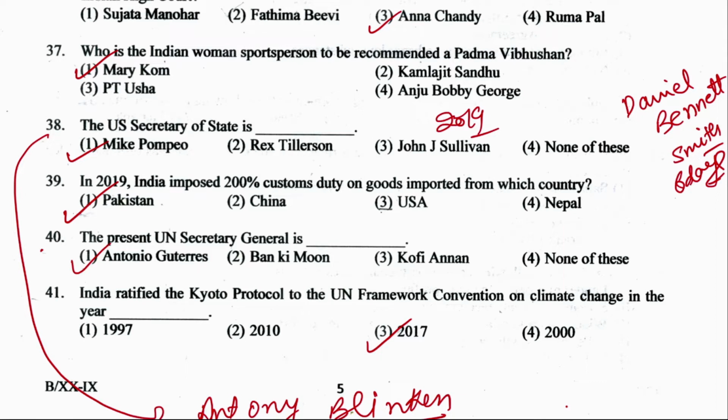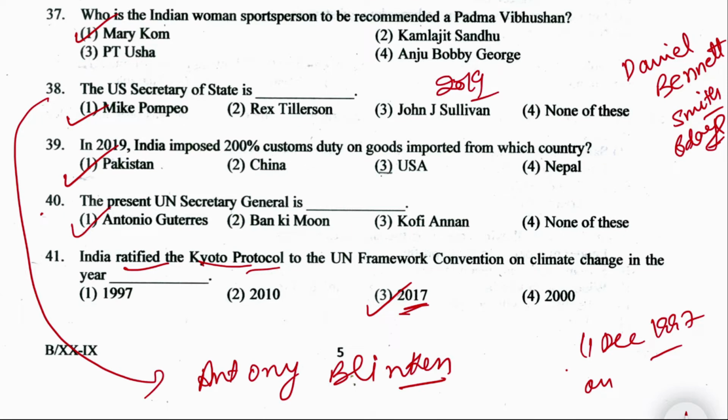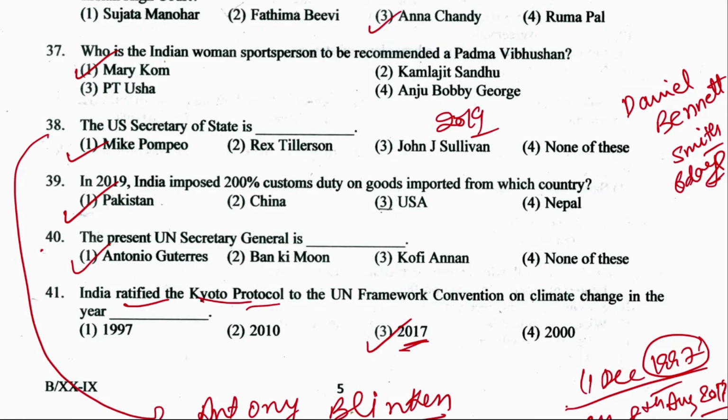Actually, the Kyoto Protocol was adopted on 11 December 1997. Okay? And India signed it in the same year. India ratified the Kyoto Protocol in 2017. Okay? On 8th of August, 8th August 2017. The second commitment period of Kyoto Protocol on containing the emission of greenhouse gases.